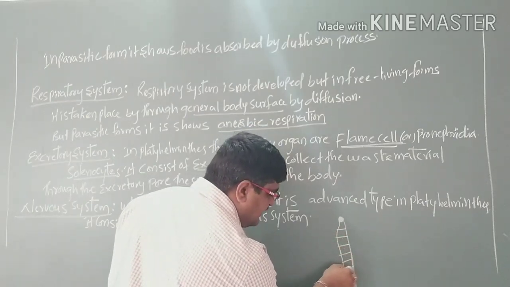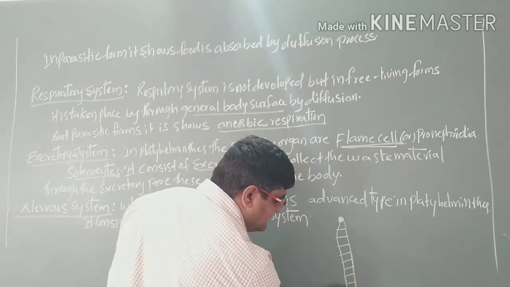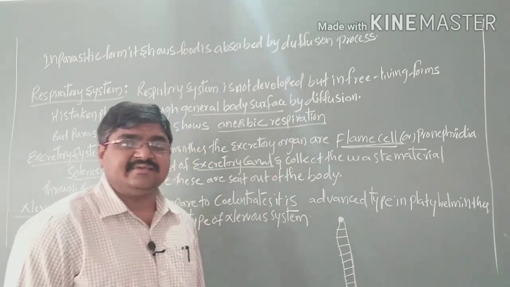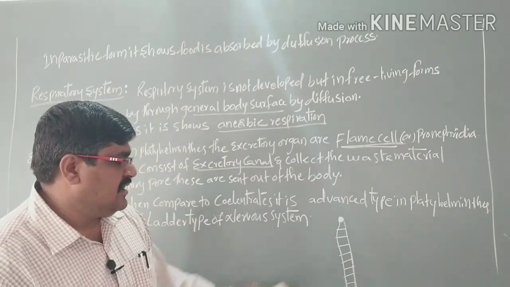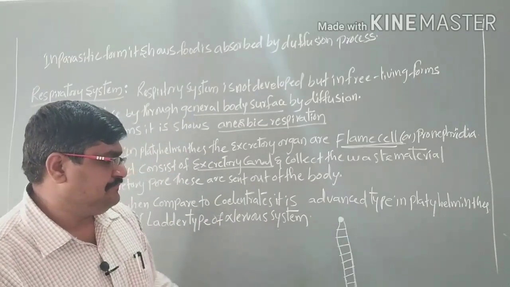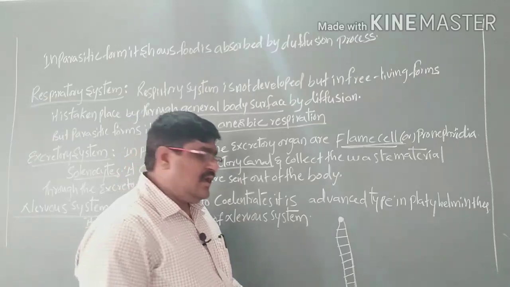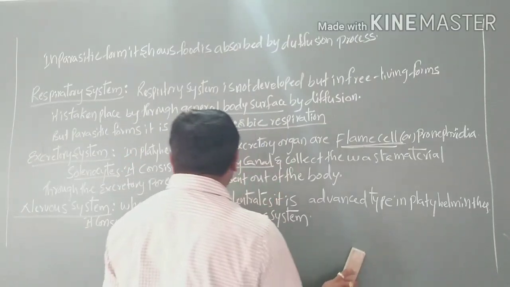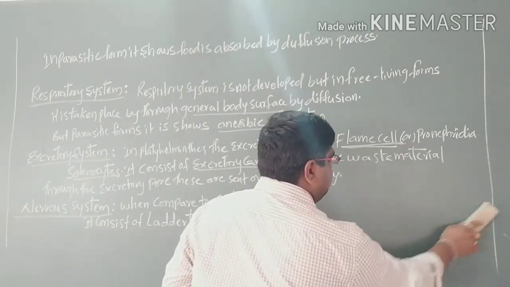So it appears as a ladder type of nervous system. How does it take place? Now we will discuss it.